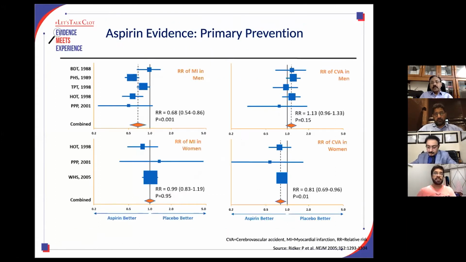And therefore, if you meta-analyze all the studies, on the left upper corner it shows that the relative risk of MI in men is decreased. Relative risk of MI in women is not decreased. Relative risk of stroke in men is not decreased, and relative risk of stroke in women is decreased. This is what I wanted to say: the relative risk of MI in men is decreased by primary use of aspirin, and of stroke in women is decreased by primary use of aspirin. There is no decrease of MI in women, and there is no decrease of stroke in men.